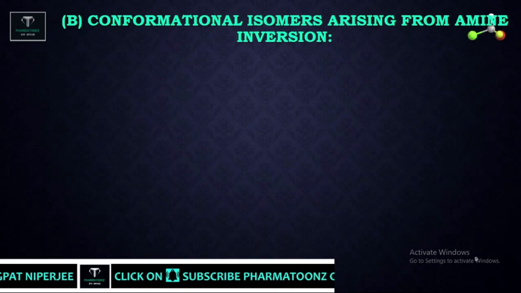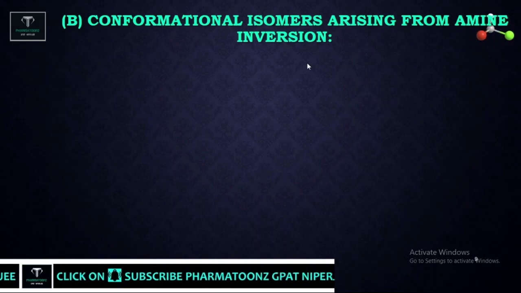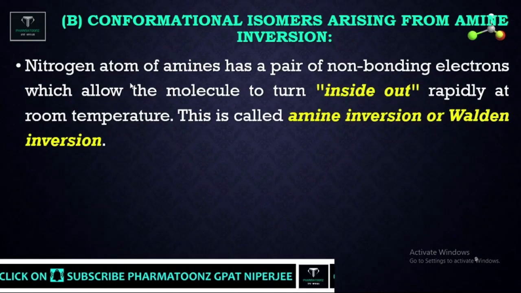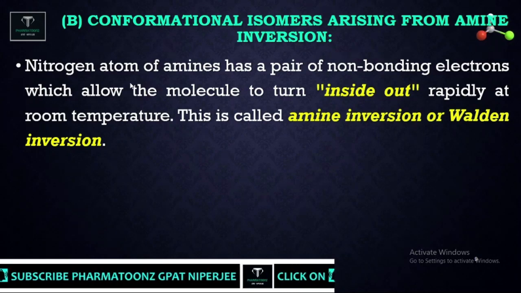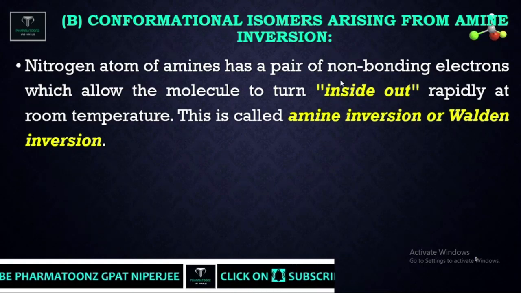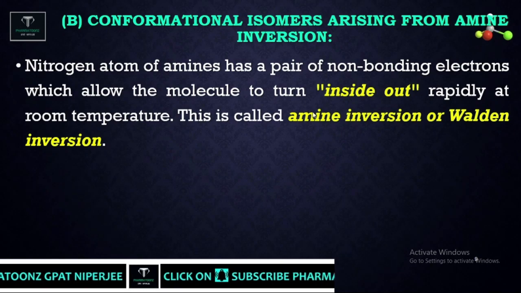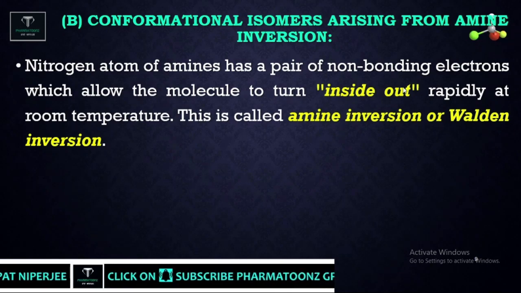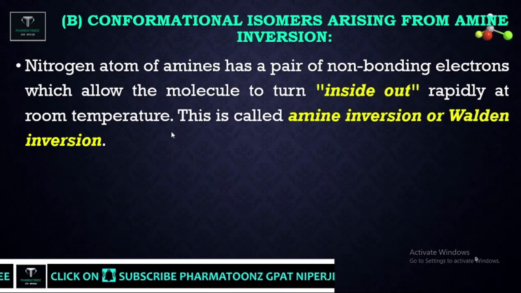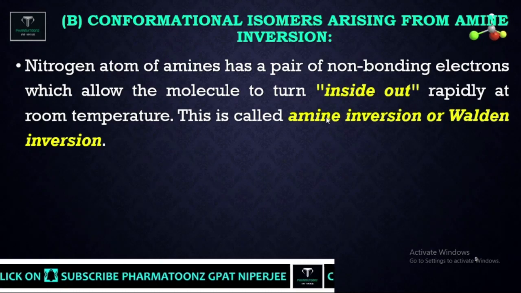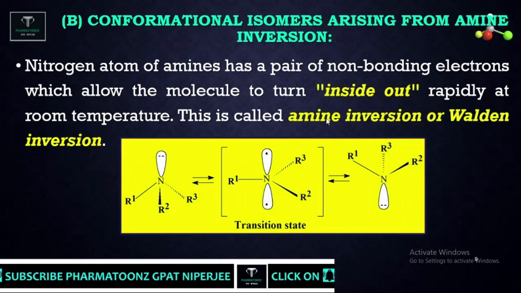Next is conformational isomerism arising from amine inversion. In an ammonia molecule, the nitrogen atom has a pair of non-bonding electrons, which allows the molecule to turn inside out rapidly at room temperature. This is called amine inversion, as well as Walden inversion.